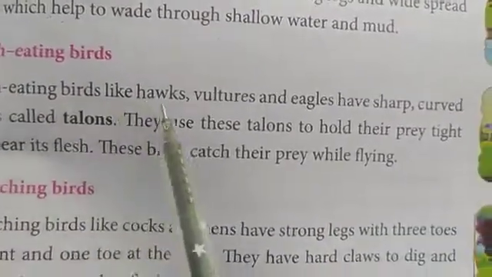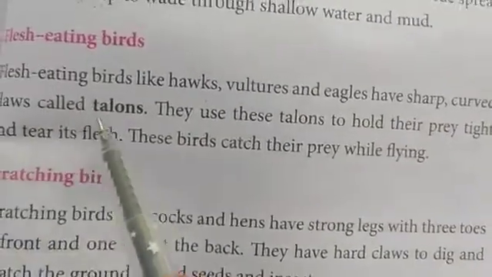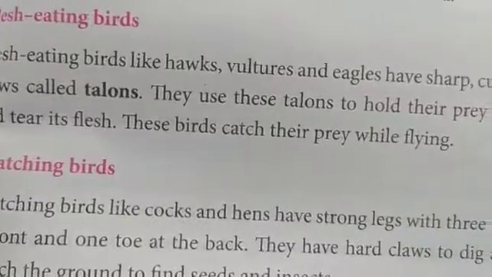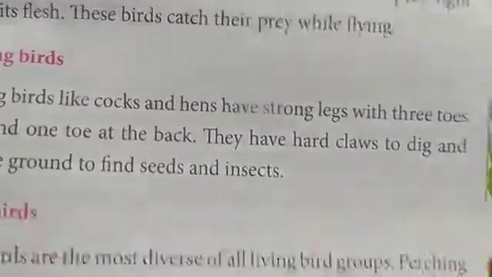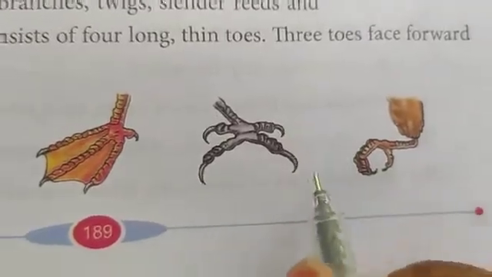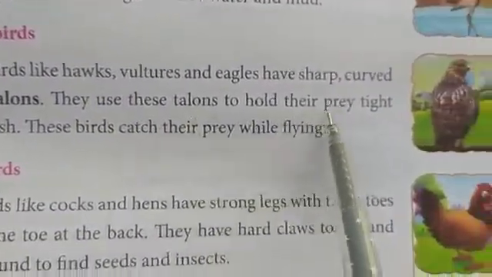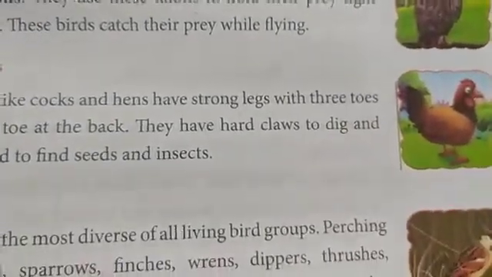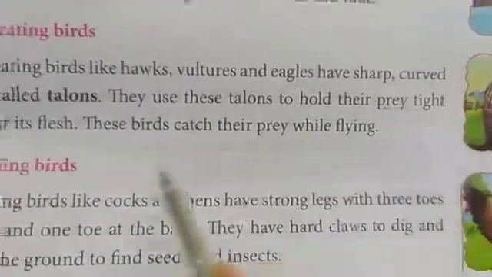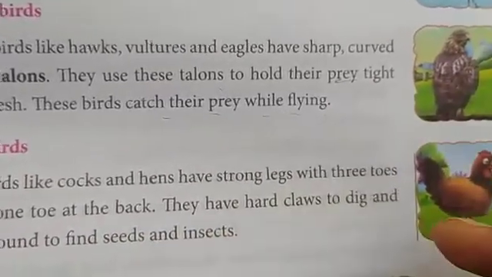Flesh-eating birds like hawks, vultures and eagles have sharp curved claws called talons. They have very sharp claws like this. These are called talons, and they help the birds to hold their prey, means to catch the prey, the food, tight and tear its flesh, and these birds catch their prey while flying.